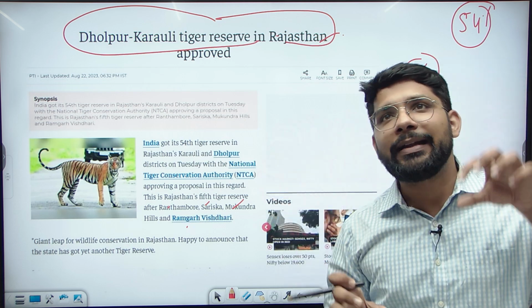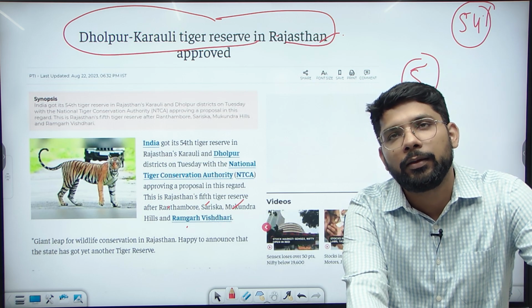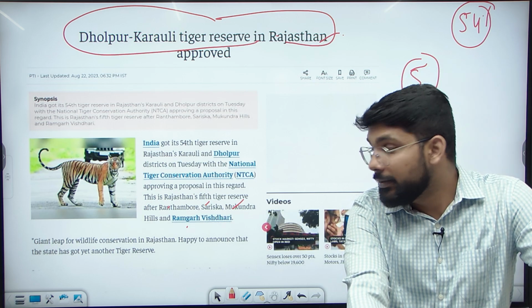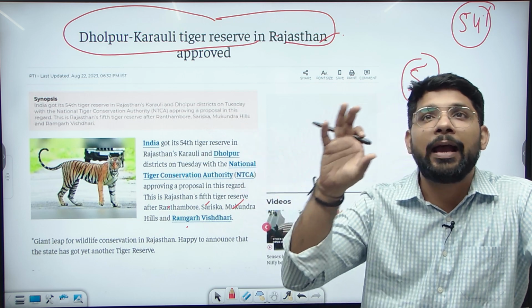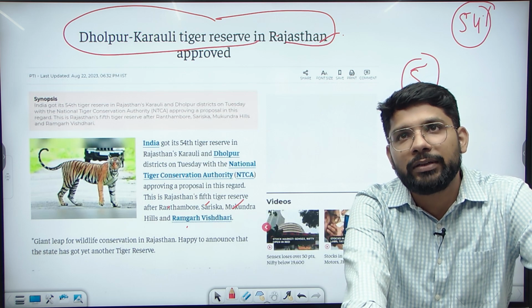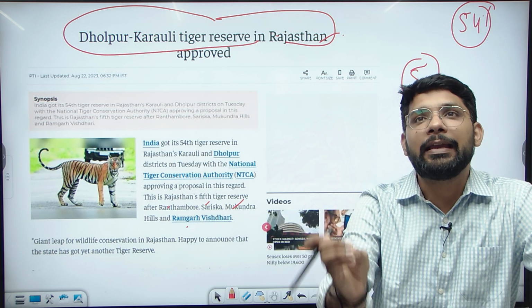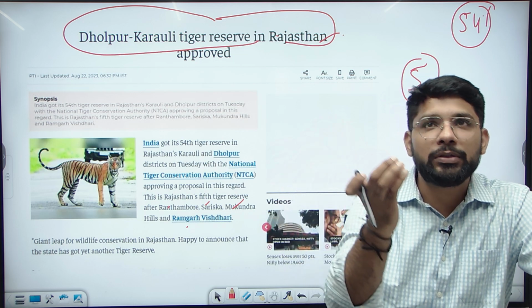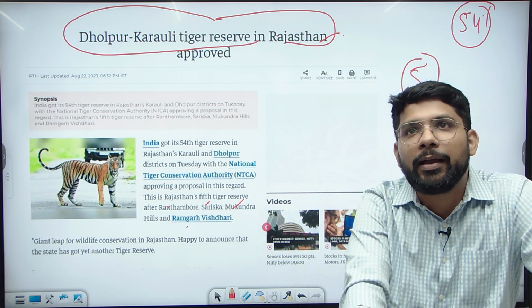Which state has the high density and the highest number of tigers in the country? So that's the relevancy of this topic. We need to know about the tiger, the number of tiger reserves in the country, which state has the highest number of tigers, and which authority, the state government, the central government, or the NTCA, has the right to announce a tiger reserve.